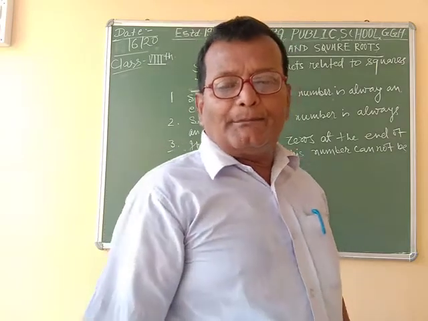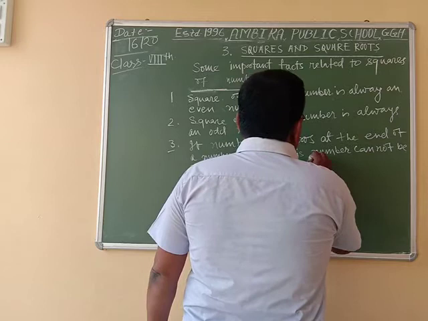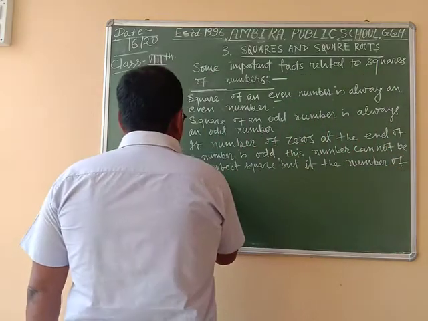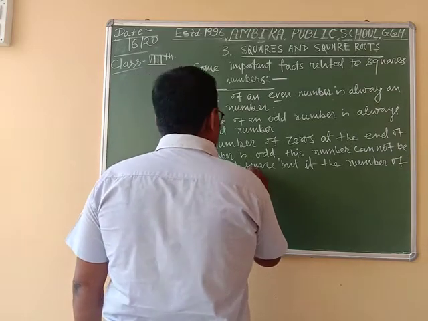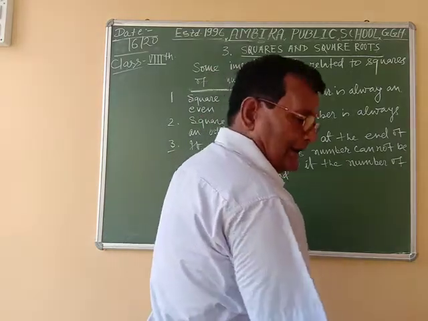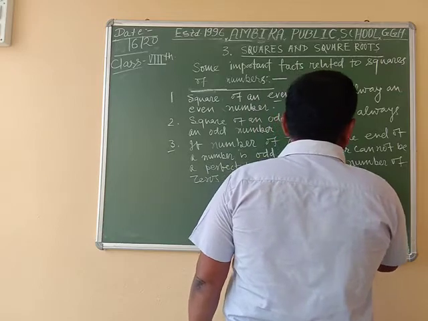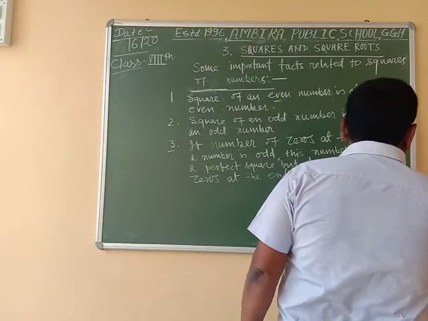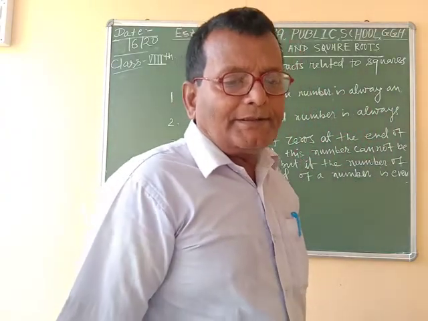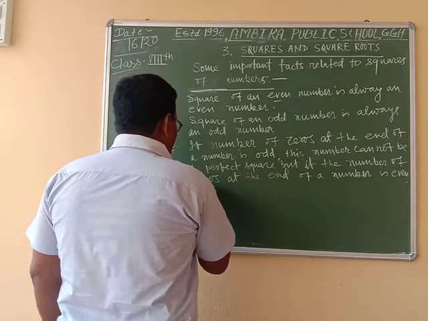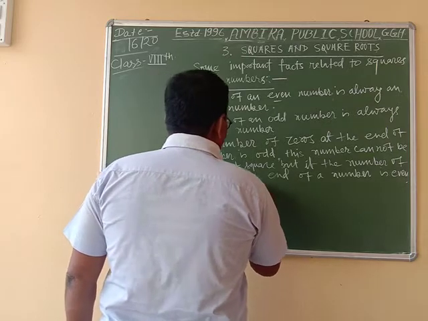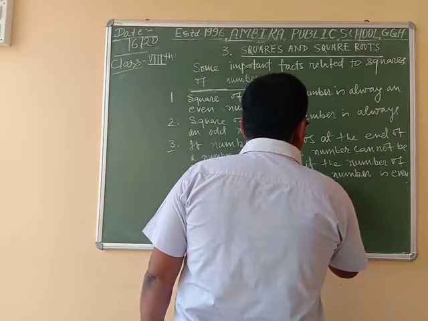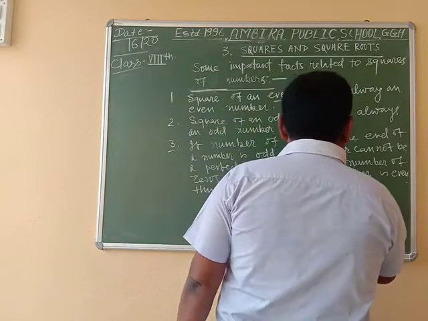But if the number of zeros at the end of a number is even, then this number will be a perfect square. This number will be a perfect square.